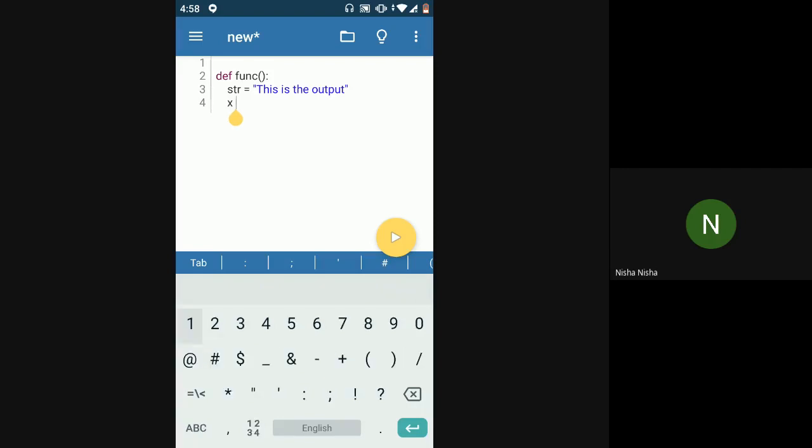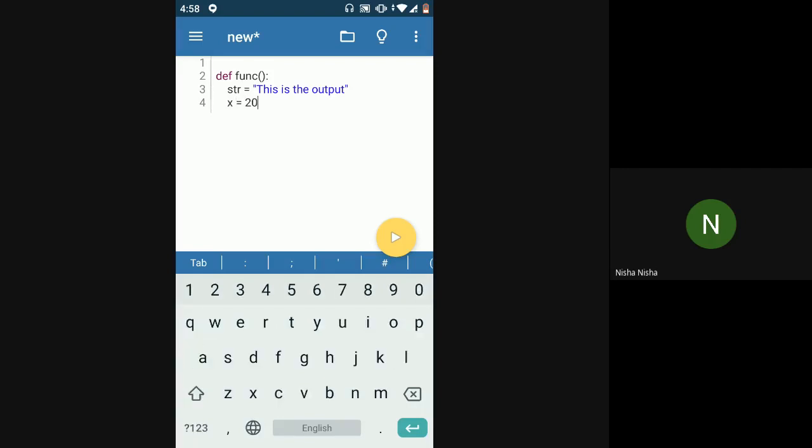There's no specific use case here. I'm just trying to show you a concept. So here I have two values. Till now we have been returning one value from the function, the answer after adding two variables. In this case, instead of returning one variable, I'm going to return two variables, str and x. So now I'm returning two variables here.